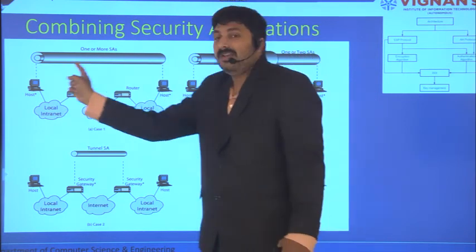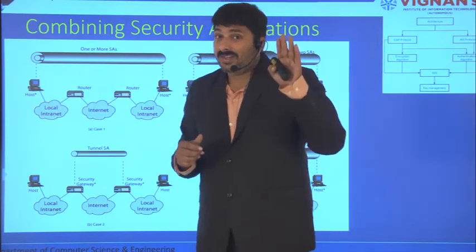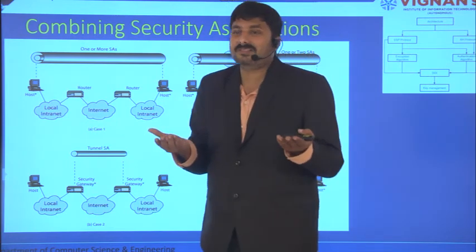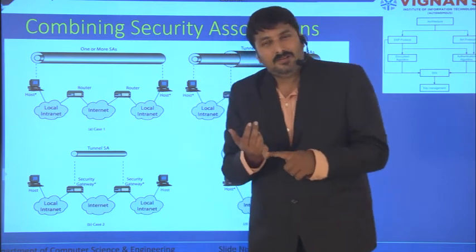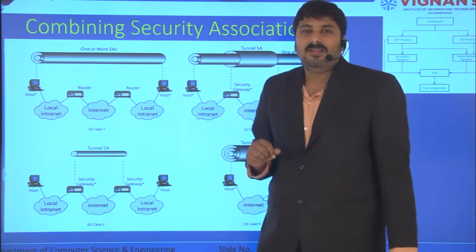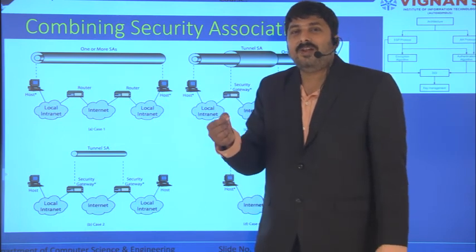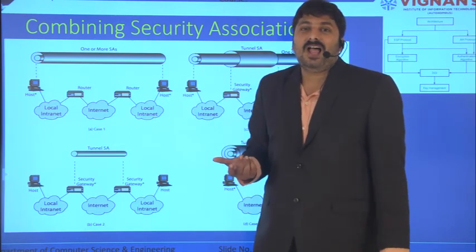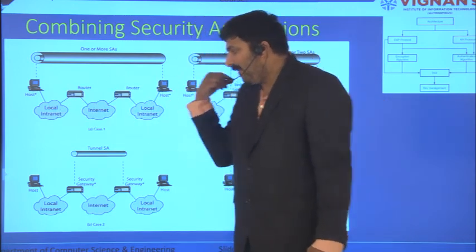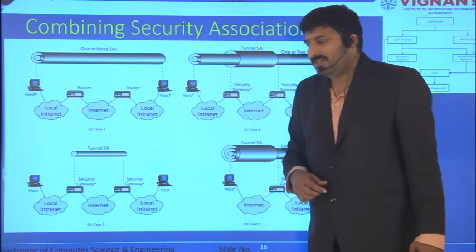I can use another secure session. Depending on the application, for example, if I'm using bank applications, I require confidentiality, authentication and data integrity. Definitely I'll use ESP. In some particular cases, I don't require confidentiality, I require only authentication. So definitely between two computers, I can have multiple security sessions.